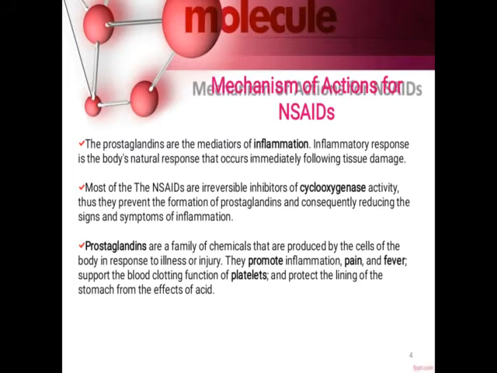Okay. So in case of MOA, that is the mechanism of action, we find out that the prostaglandins are the mediators of inflammation. So inflammation is the natural response.